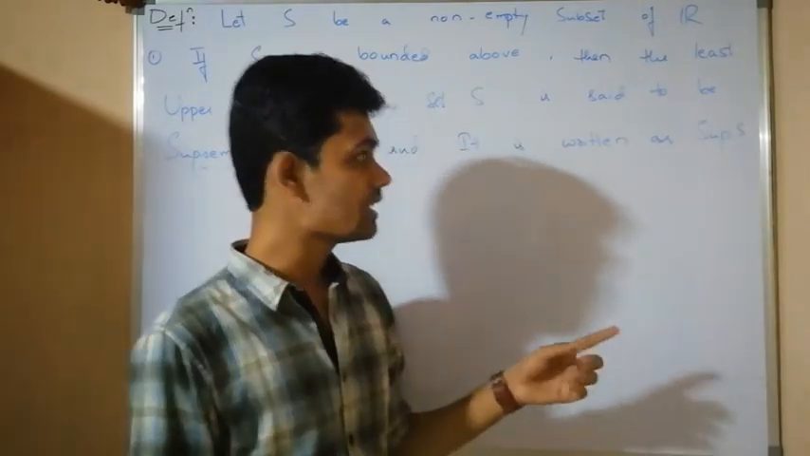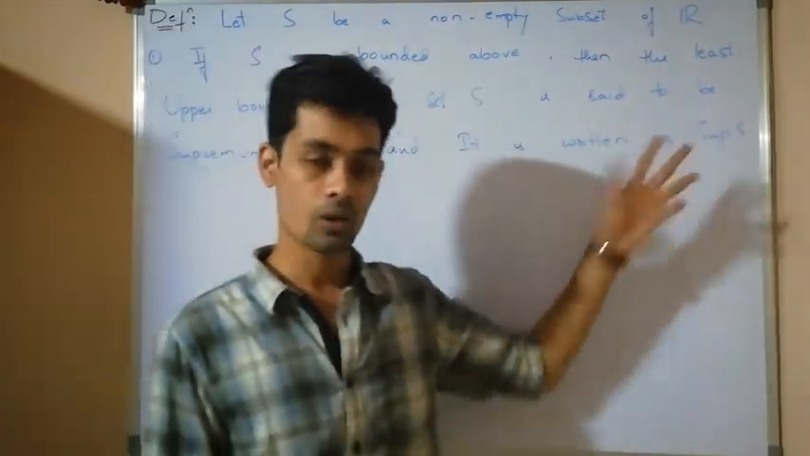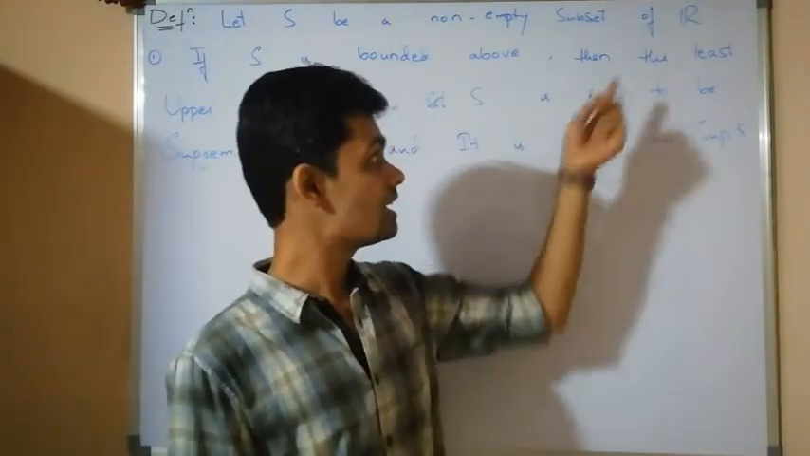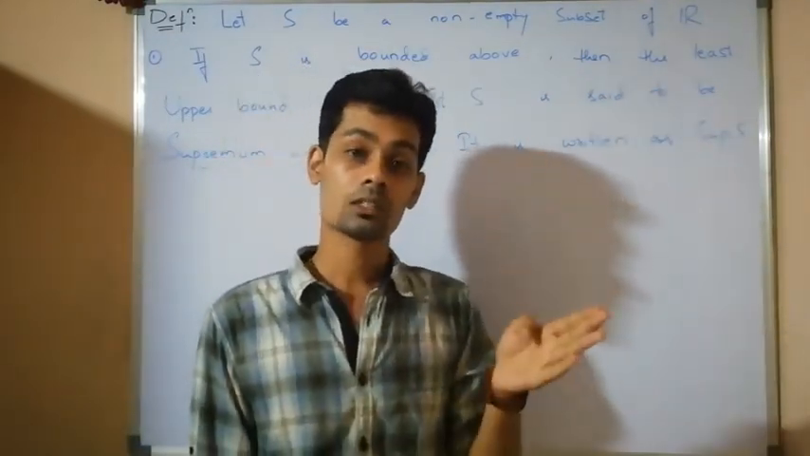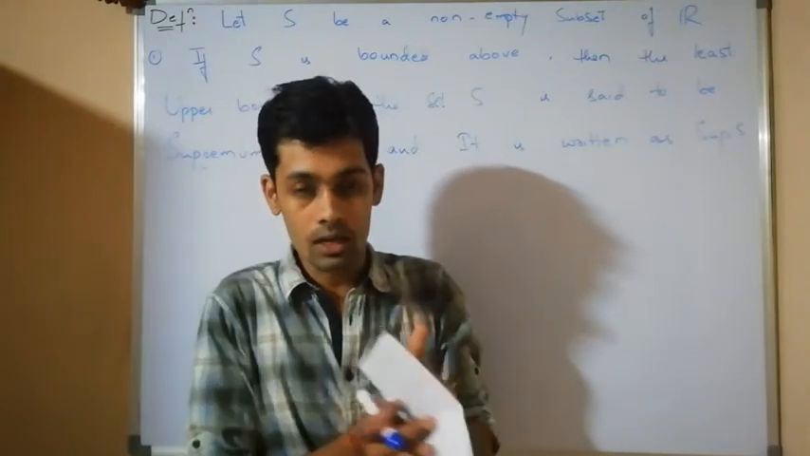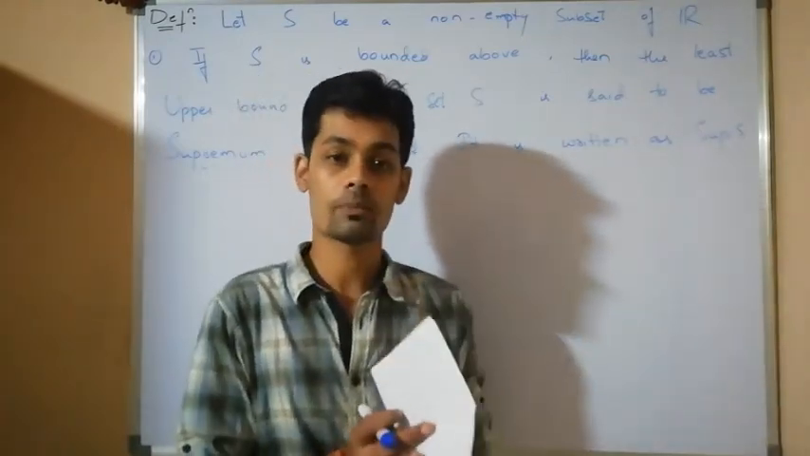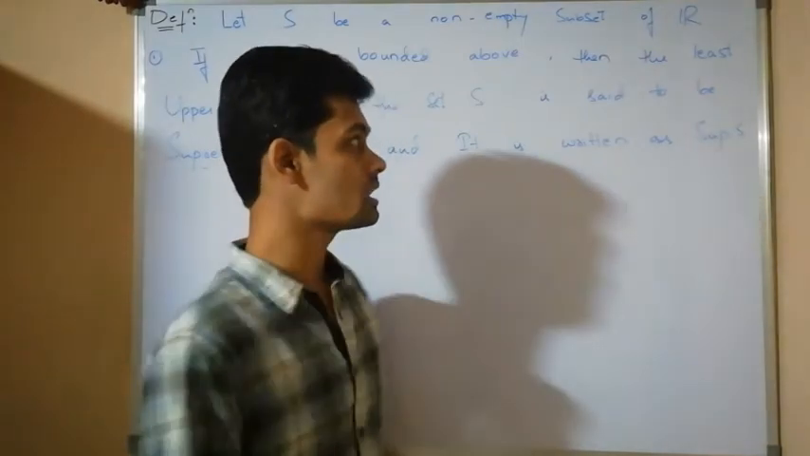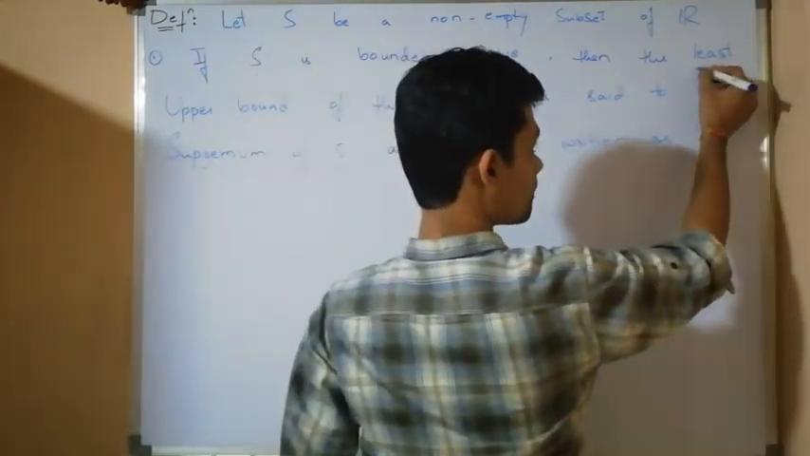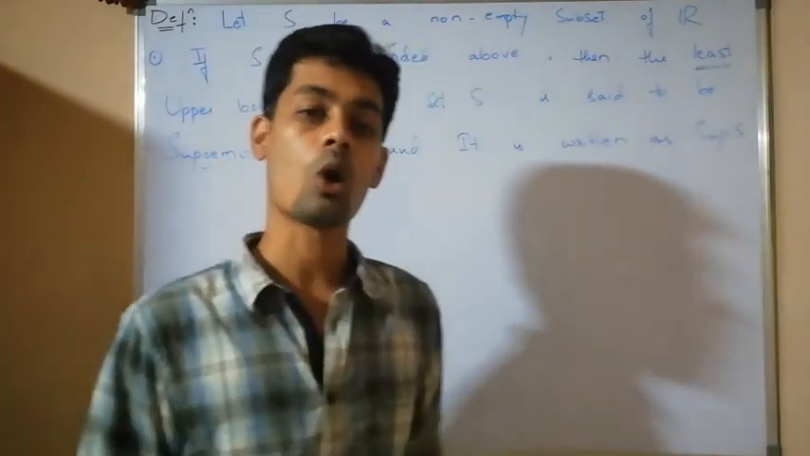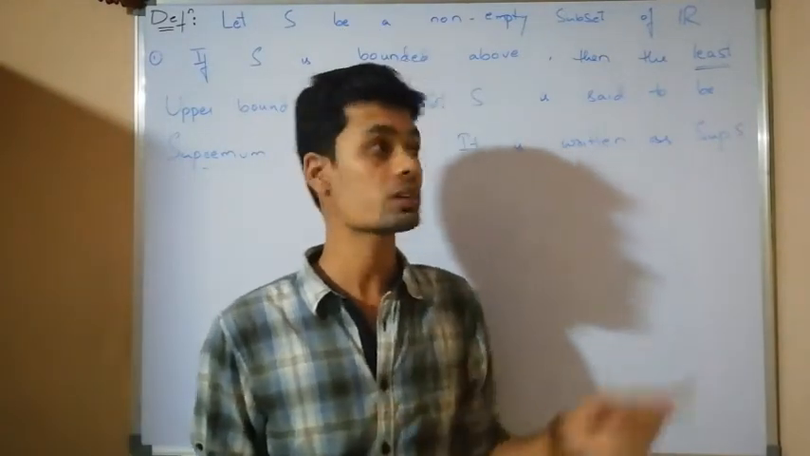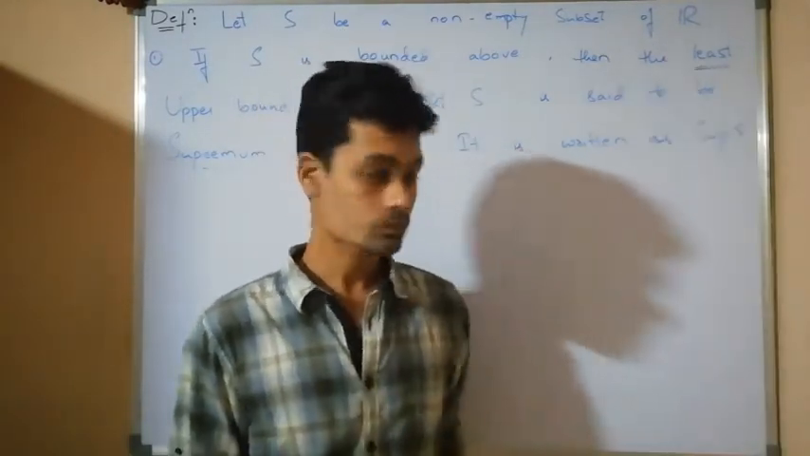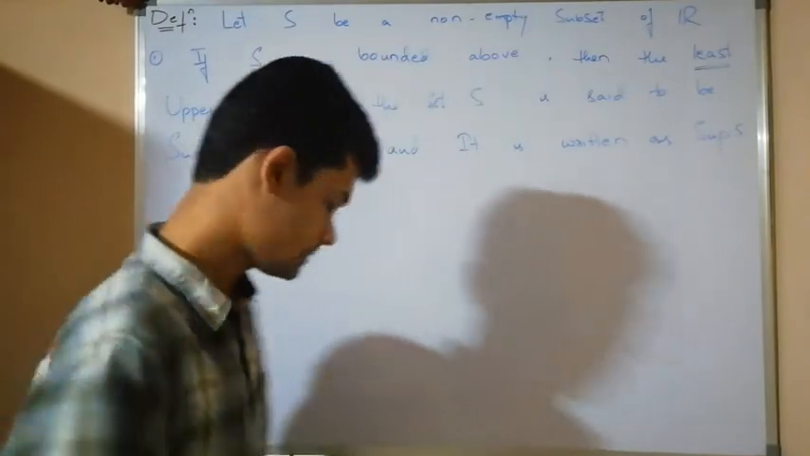If I say that a real number is the supremum of the set S, it means it is the least upper bound. So anything smaller than the supremum of S is not an upper bound, because the supremum is the least upper bound. Least means smallest among all the upper bounds. No other upper bound is smaller than this one.